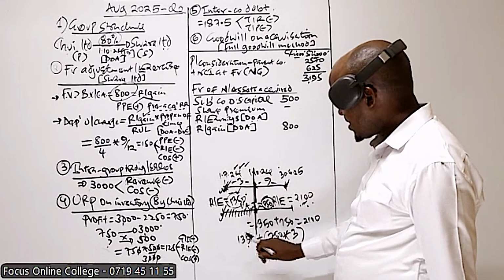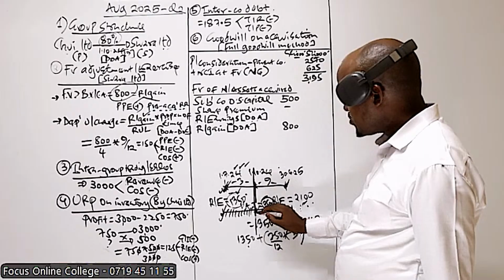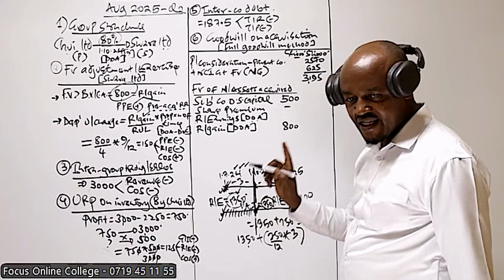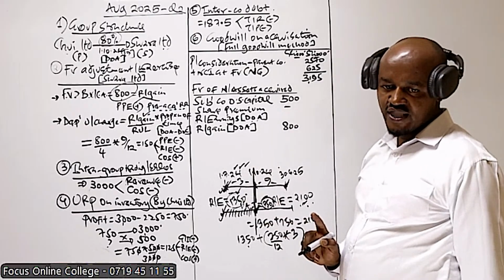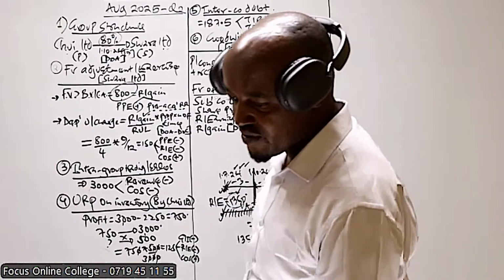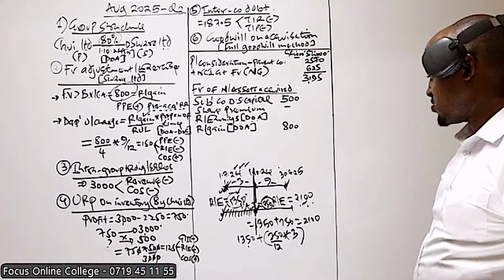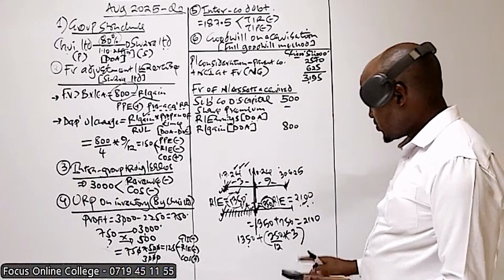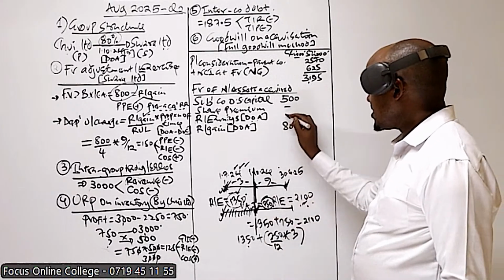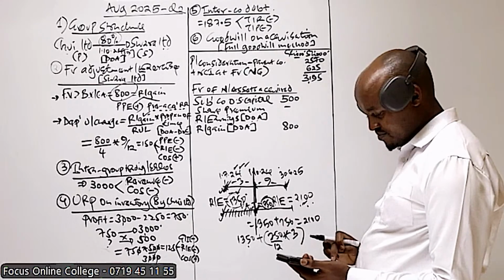Once you have taken this plus the profit for 3 months, you will get the retained earnings on the date of acquisition. Yes, that's basically how we compute that, because you'll come across this in so many group accounts questions. So that will give us the retained earnings on the date of acquisition.